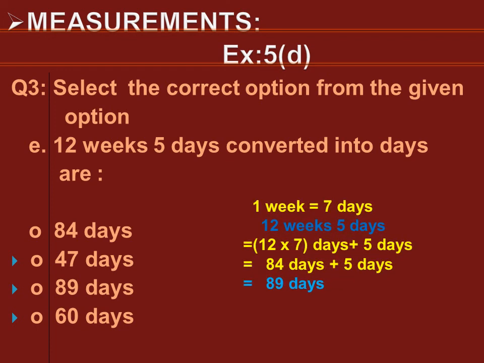Let's see how many days are there in 1 week. Yes, 1 week is equal to 7 days. So when we convert these weeks and days into days, we will get the answer 89 days. Okay, this means that the correct option is our third option. Okay, we will mark it as a correct option.